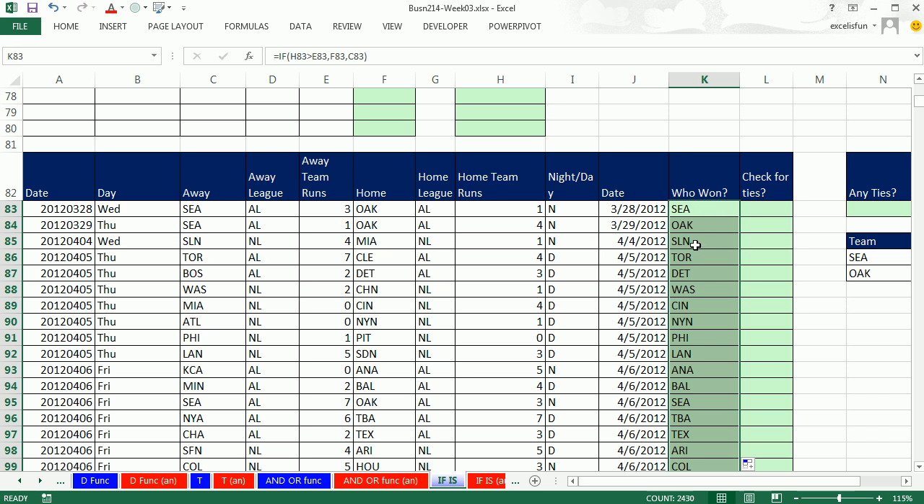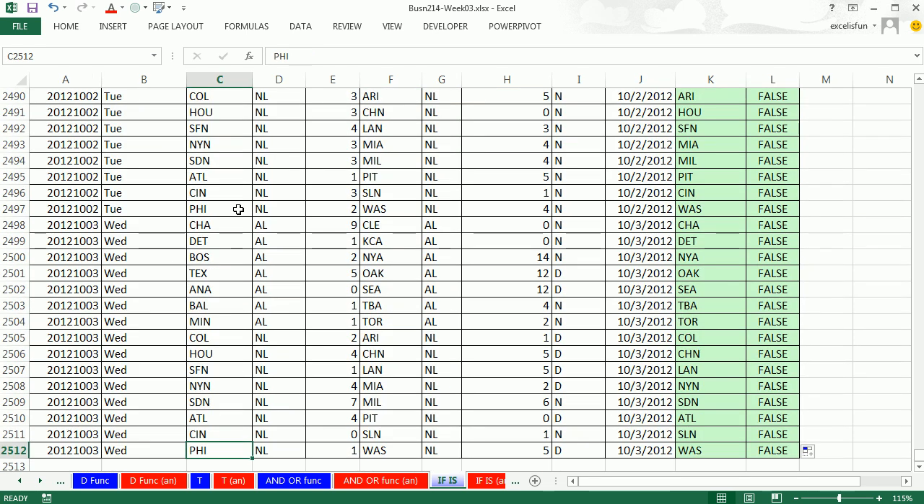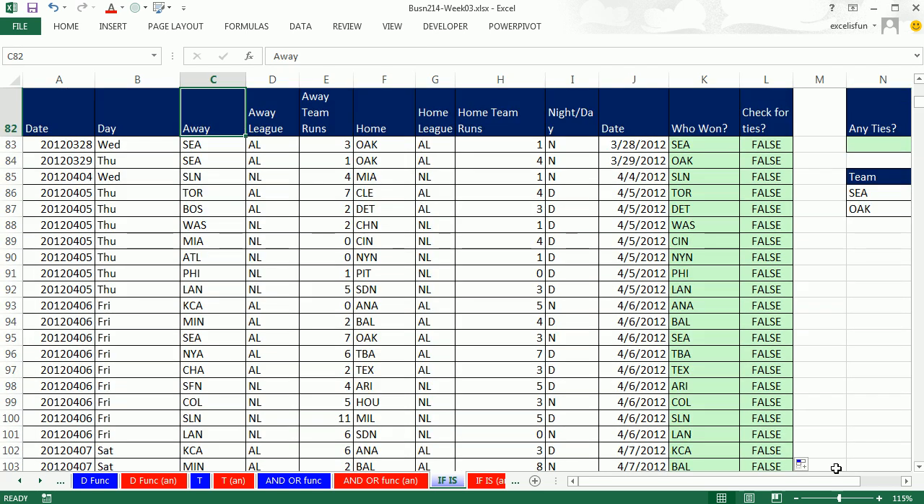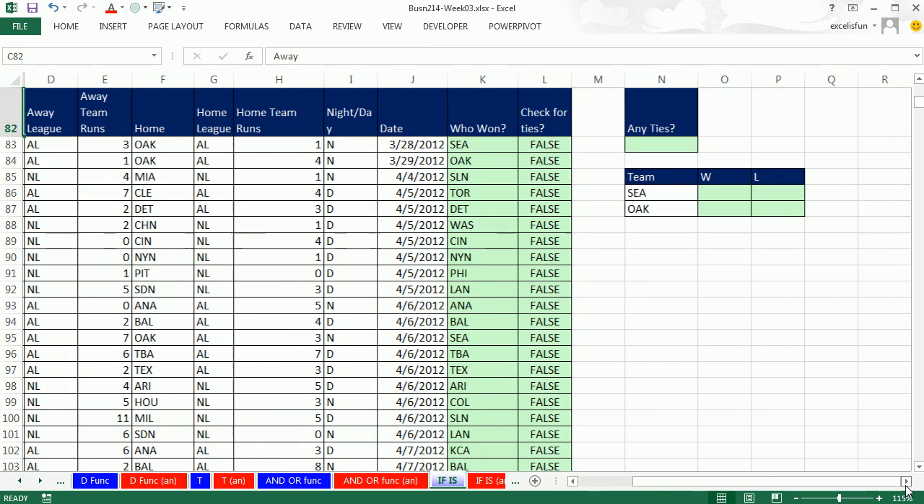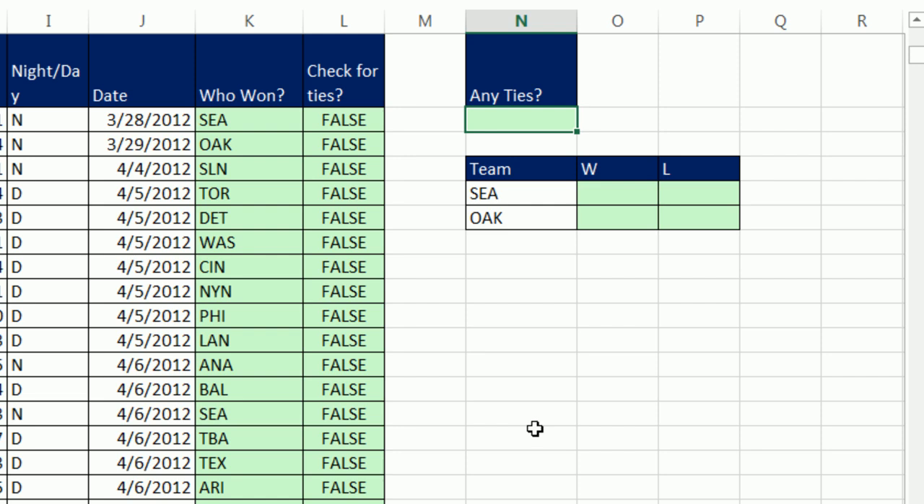Now, that works. Now I have my column. I could do something like COUNTIF and see how many games Seattle won and Oakland won. But just out of curiosity, I'm going to check and see if there were any ties. So I'm going to say, is this equal to this? The runs have to be equal if there's a tie. Double click and send it down. Now this is a huge data set, about 2,400 rows. So I don't want to have to go through and look for the trues. So how could I solve this?